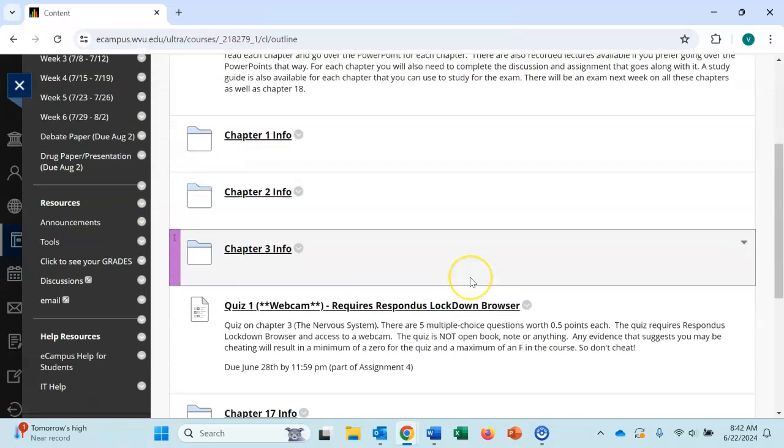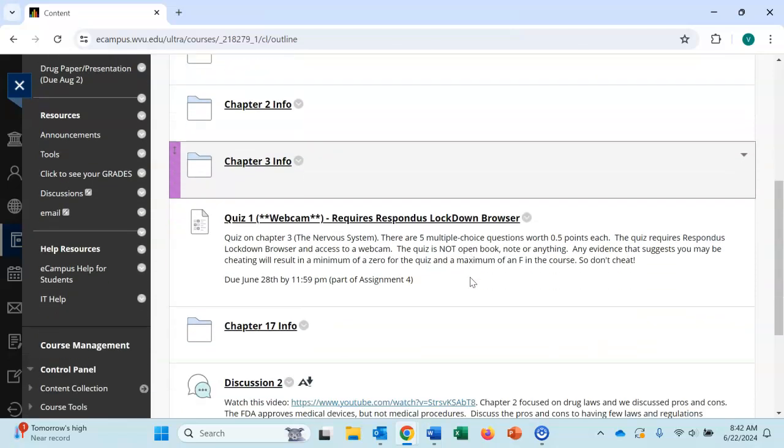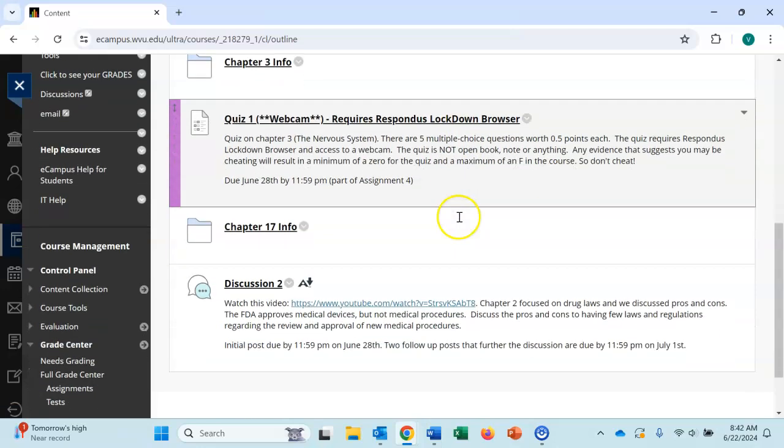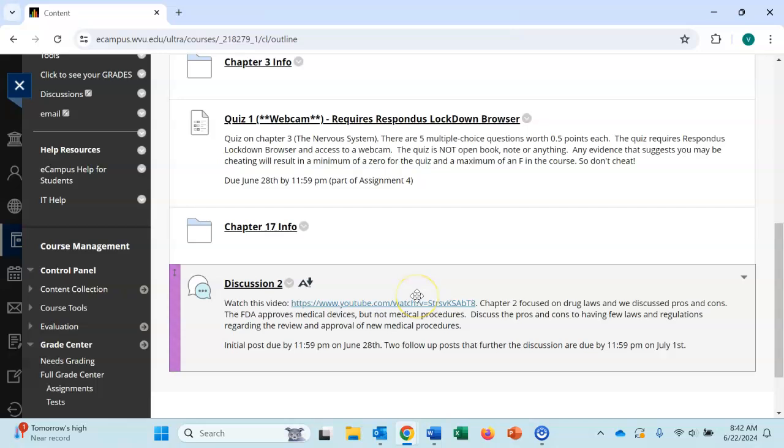So for each week, we cover around 3 chapters. Sometimes you'll have a quiz. So here's a short quiz just on some of the information to give you a little feedback before the test. Again, those assignments give you feedback as well. And then each week, you'll also have 1 or 2 discussions. Again, you have your introduction and then this discussion 2 that goes along with the content, just to get you interacting with the class, thinking about some of the information that we're learning about.